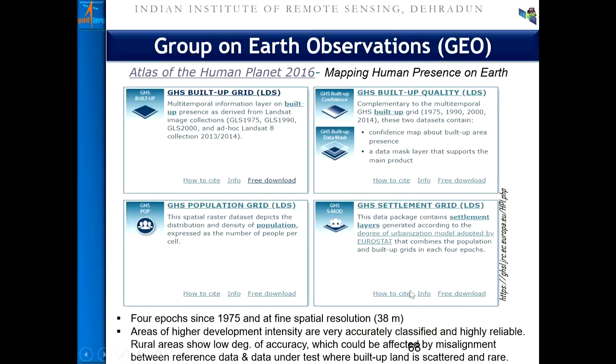This has been built based on temporal satellite data acquired since 1975, starting from the Landsat series of satellites, so we have enormous data available. Using this data and machine learning algorithms, data is available since 1975 at different resolutions, in four epochs of the global human settlement layer.